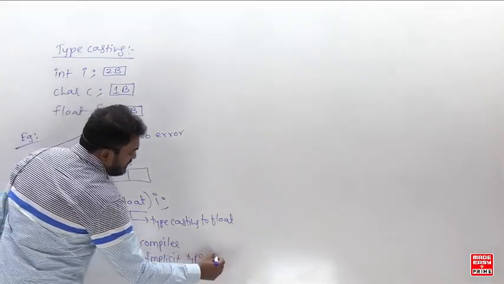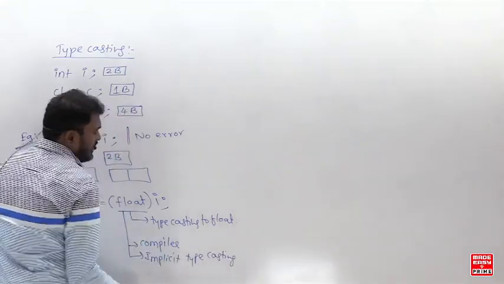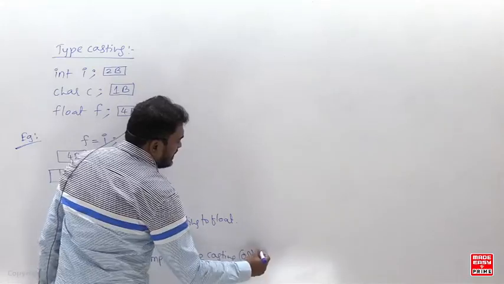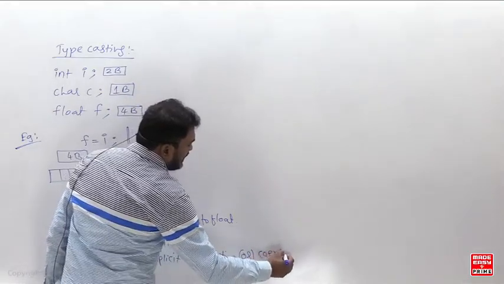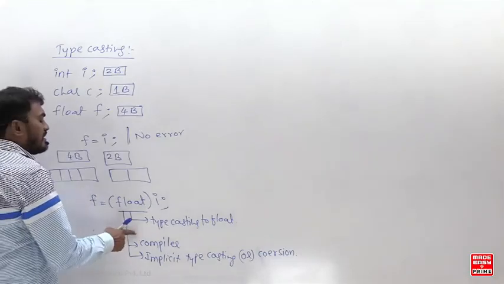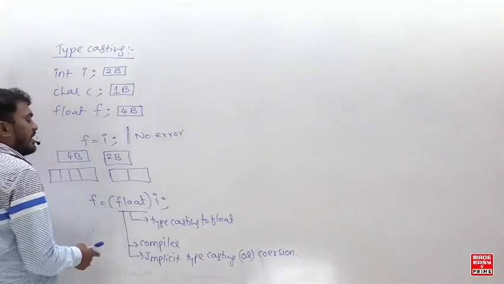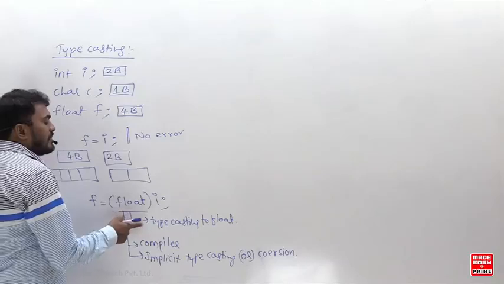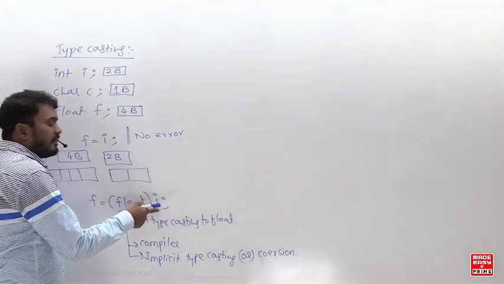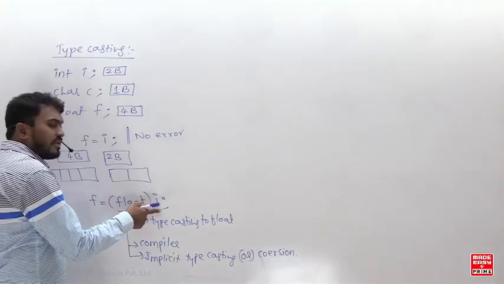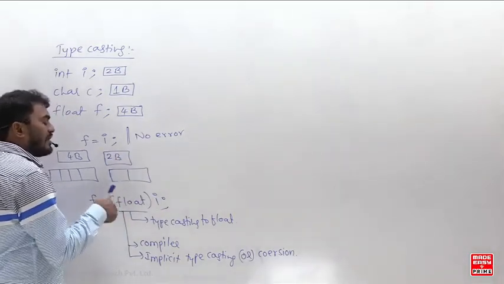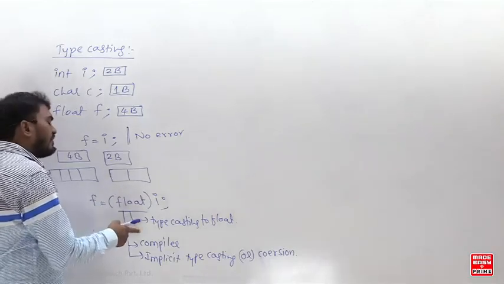Sometimes it is also called coercion. That is just a technical name. So who is going to do this? The compiler will do that. This is called typecasting to float. It means temporarily this variable is treated as a float, and anyway it will not give the error. So you have to do the typecasting, but the compiler will do that.